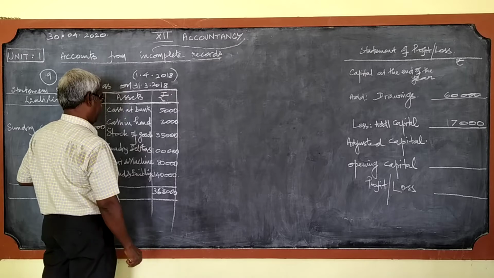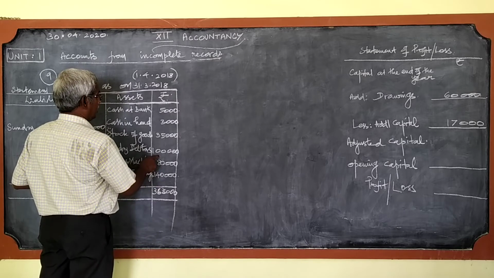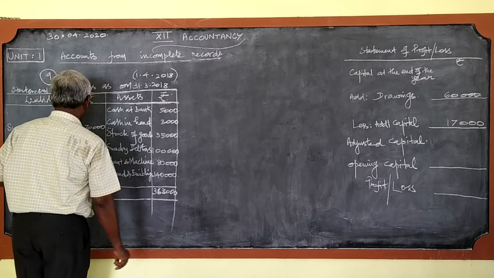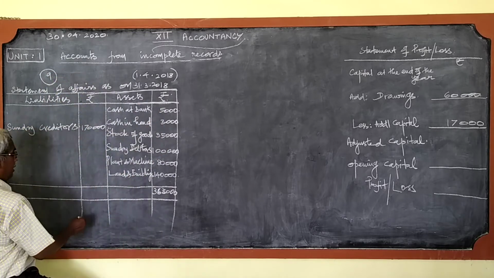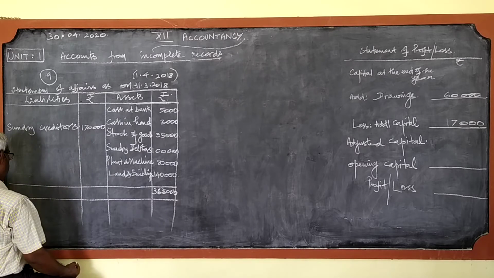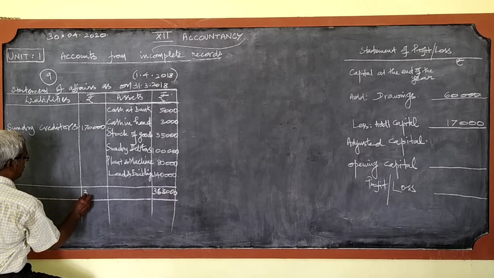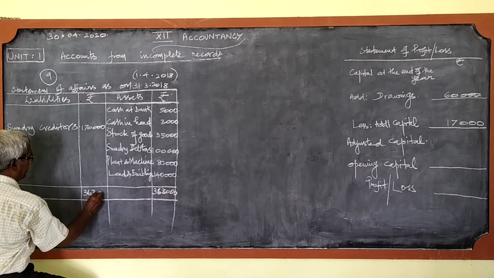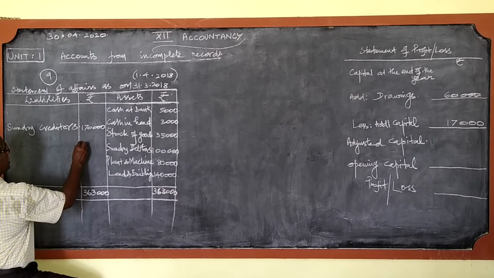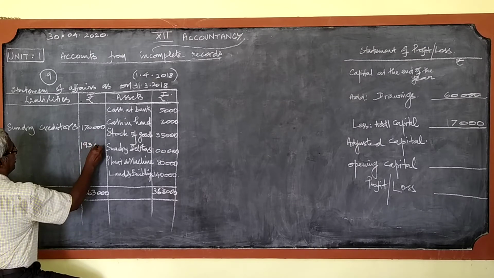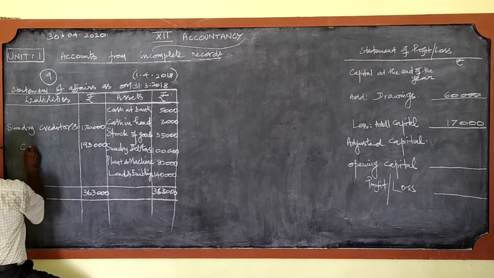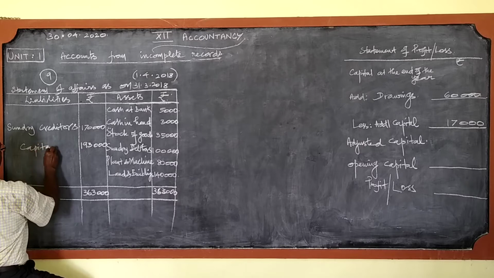I hope it is correct. Three lakhs 63,000, and this side total is 1,70,000 only. So you write the greatest total on both the sides, and the missing amount is 1,93,000. This is otherwise called capital.